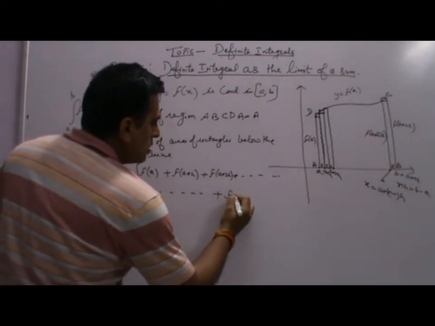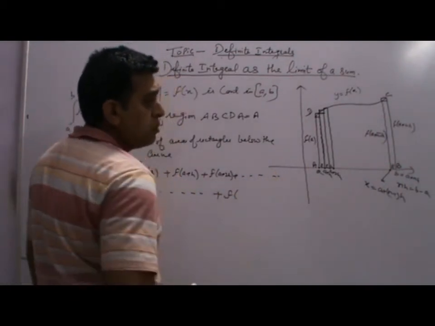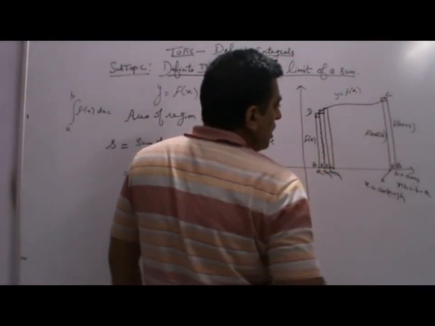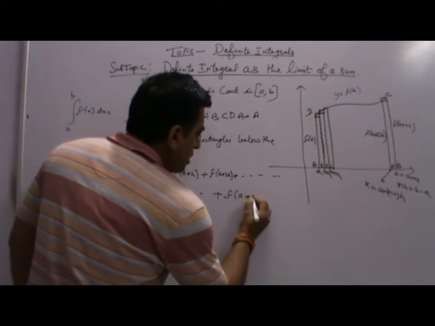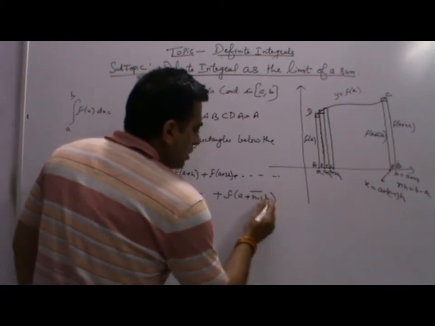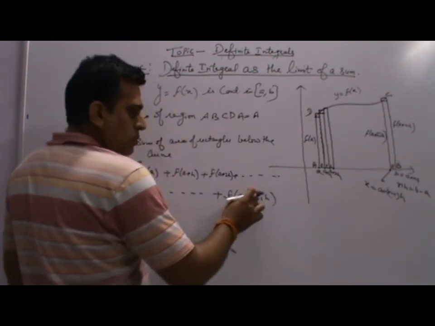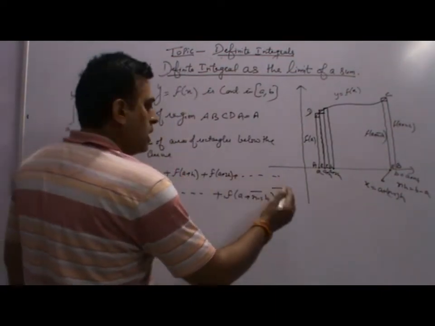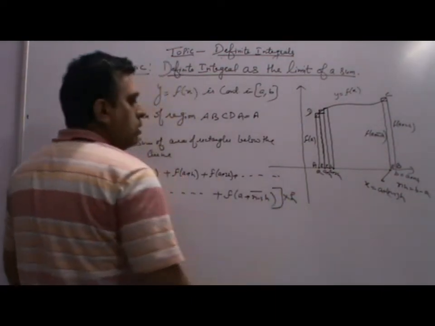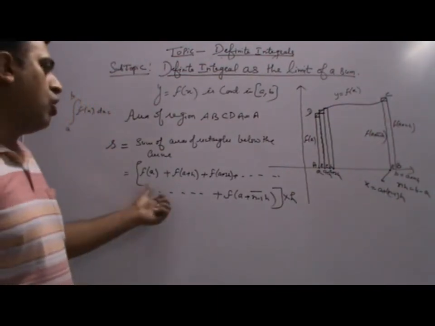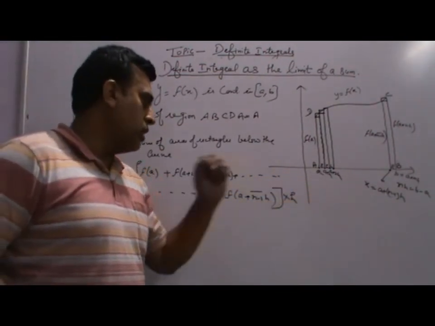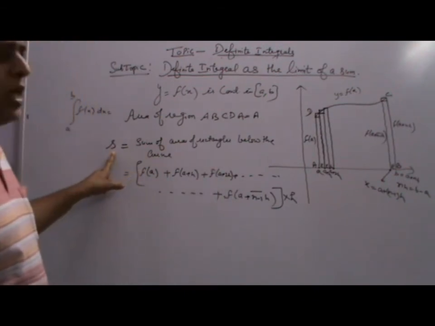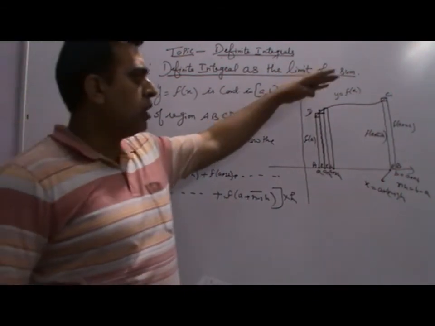The last smaller rectangle length will be f(a plus (n minus 1)h). The breadth is common in all, that is h, so it is taken outside. So this is the sum of the areas of the rectangles below the curve.